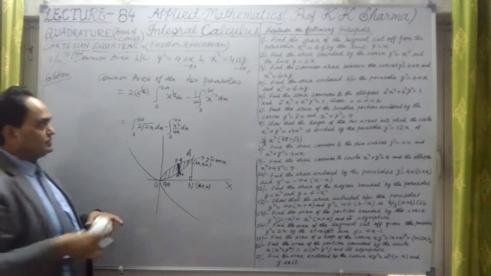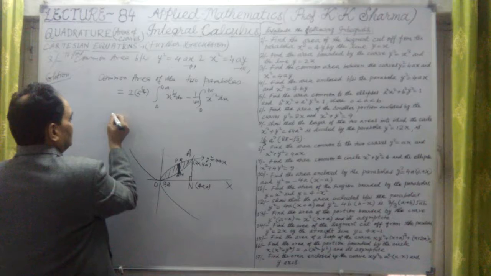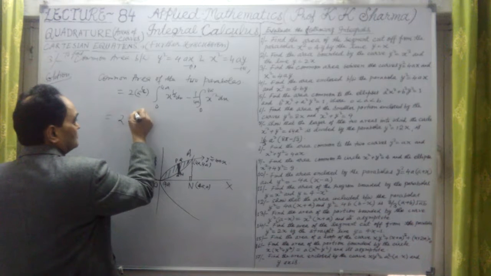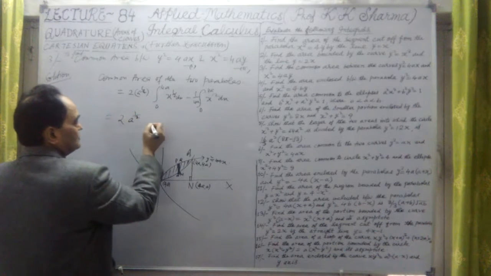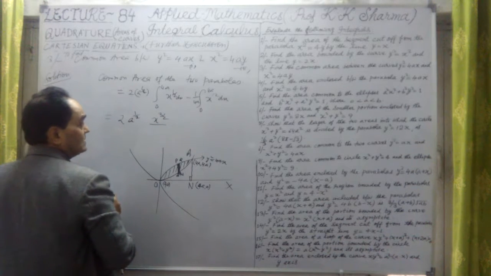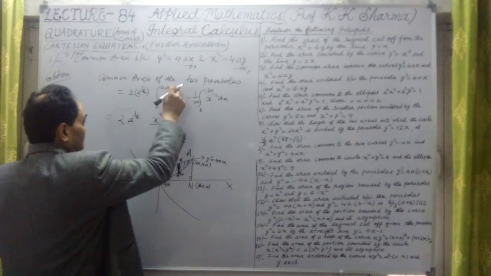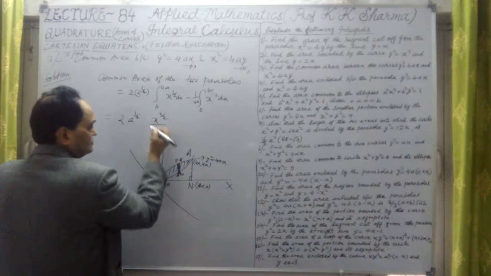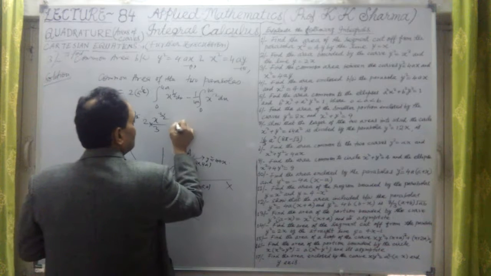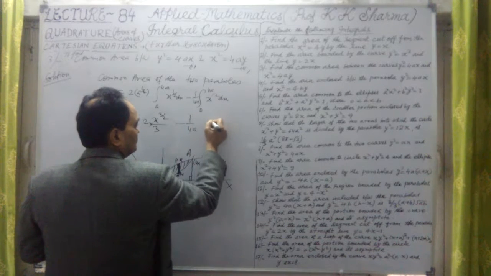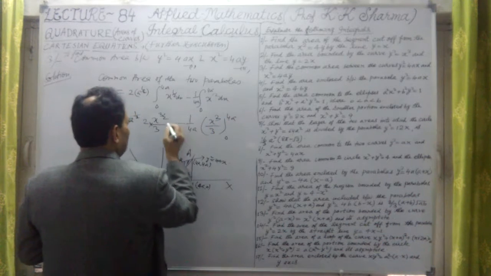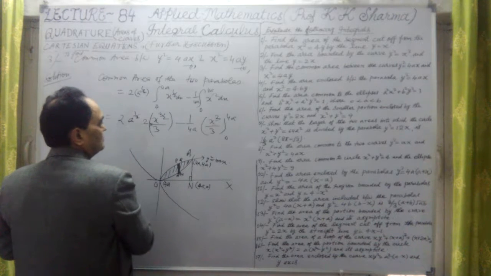Okay, so this is to be integrated now. Let me integrate them and finally find out the value. 2a raised power half outside. Integration of x raised power half is x raised power 3 by 2, because 1 is added here, 1 plus half, divided by 3 by 2, that means 2 upon 3. Minus sign, this is 1 by 4a, integration of x square is x cube upon 3, 0 to 4a limit, here also 0 to 4a limit.